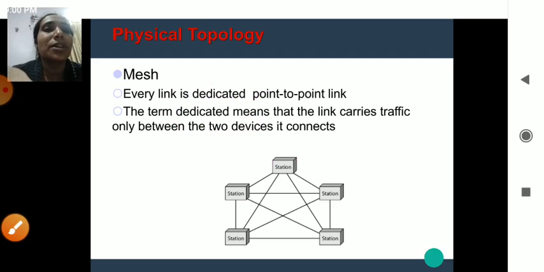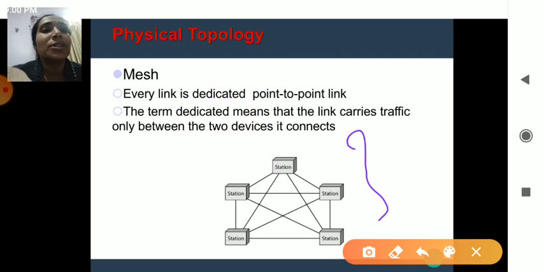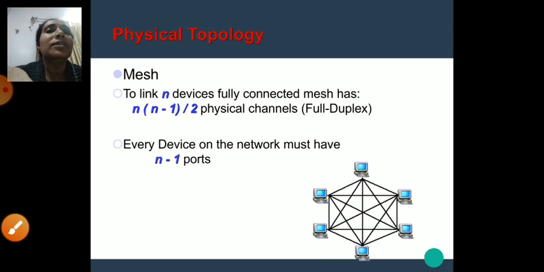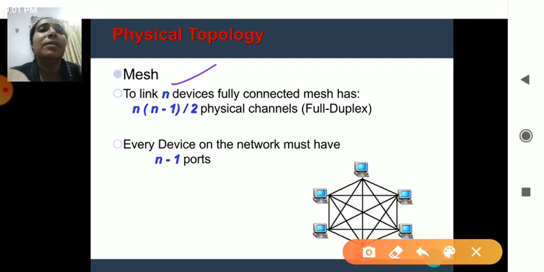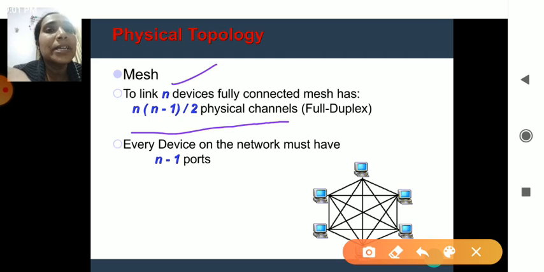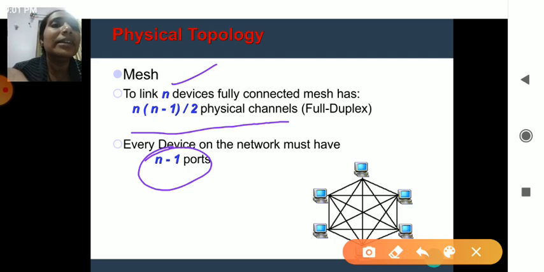You can see the structure here, how it is represented. There are multiple stations, but they have only two links at a time. That is said to be a mesh topology. In this mesh topology, if you have n number of devices, then you need n into n minus 1 divided by 2 physical channels, nothing but the cable links, and each and every device consists of n minus 1 ports. N minus 1 ports are necessary to get linked.